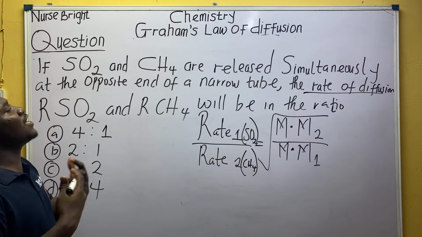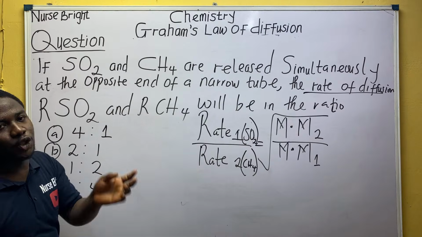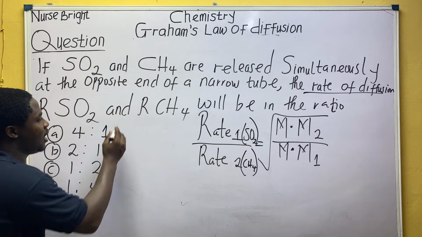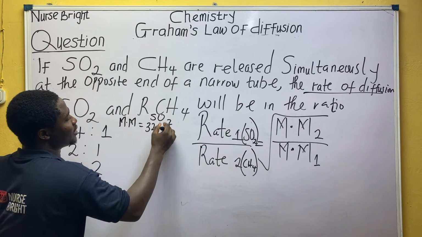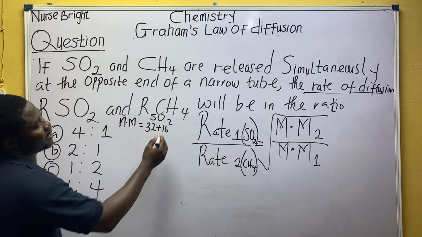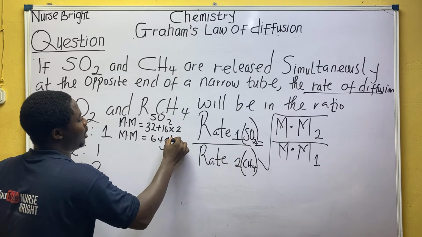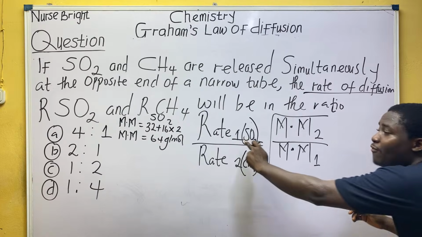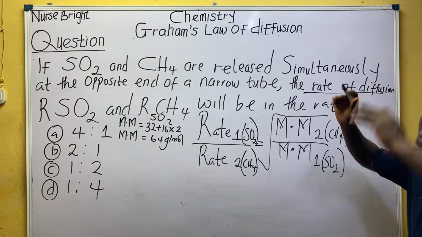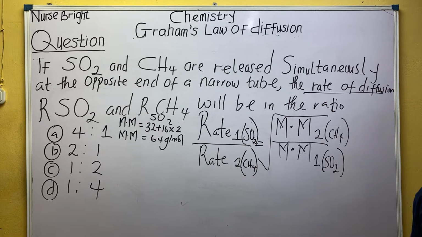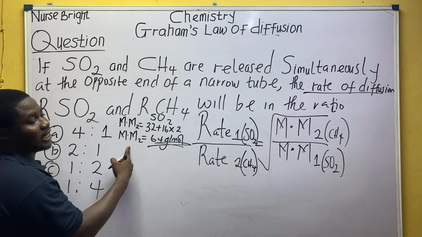The question says if SO2 and methane are released simultaneously at opposite ends of a narrow tube, what will be the ratio of the rates of diffusion? Very simple. First of all, get their molecular masses. What is the molecular mass for SO2 gas? Sulfur is 32, oxygen is 16, times 2, so the molecular mass for this gas is 64 grams per mole. Everybody, so who is molecular mass 1? SO2.